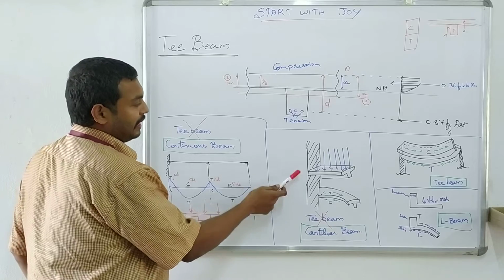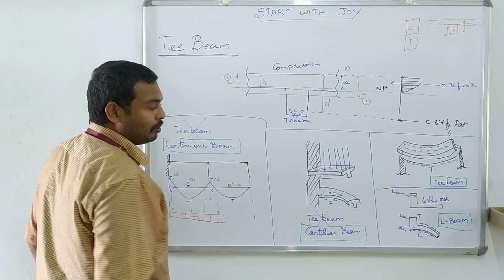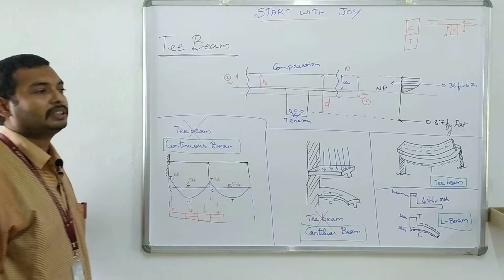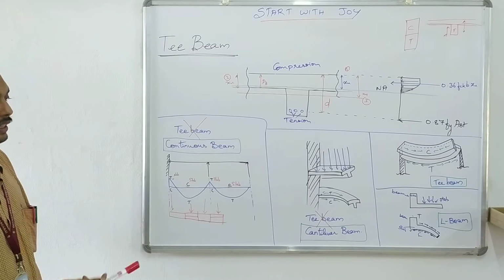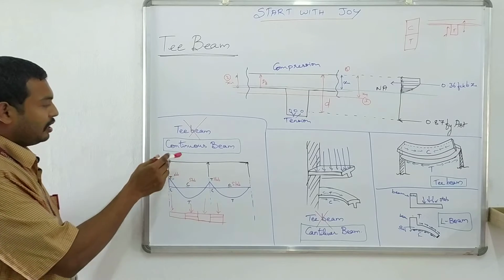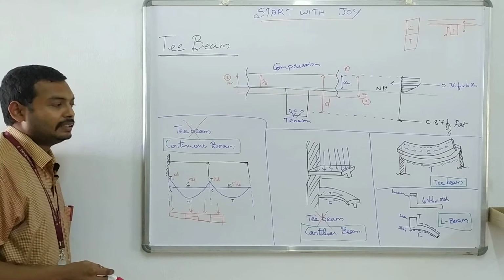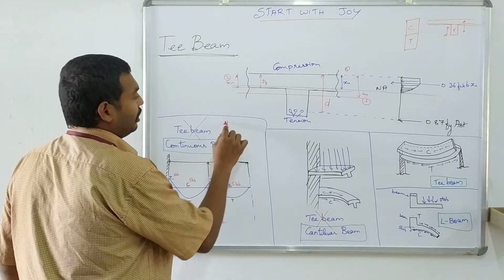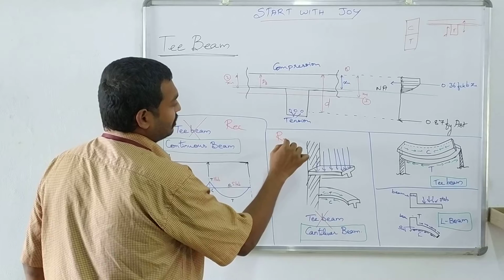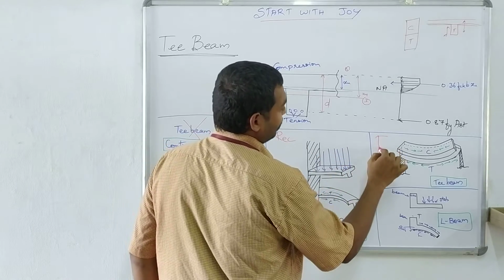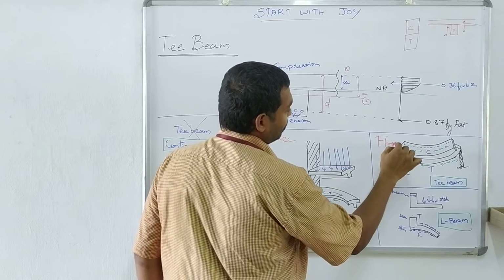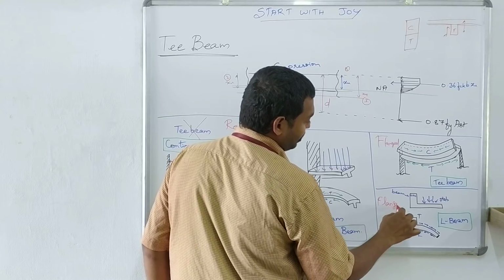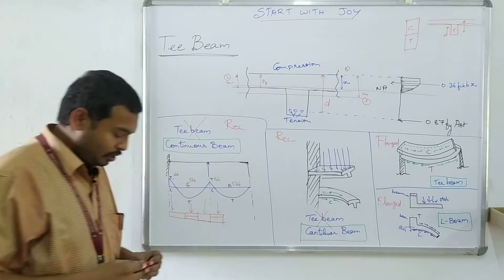But for cantilever beam which is having beam at the top and slab over it, it cannot be considered as a T beam. It can be considered as a cantilever beam which is designed as a RCC rectangular beam section. Then for continuous beam also you cannot design it as a T beam. You have to follow the rectangular beam design. So these two are rectangular beam designs. These two are flanged beams. So that's all about T beam.